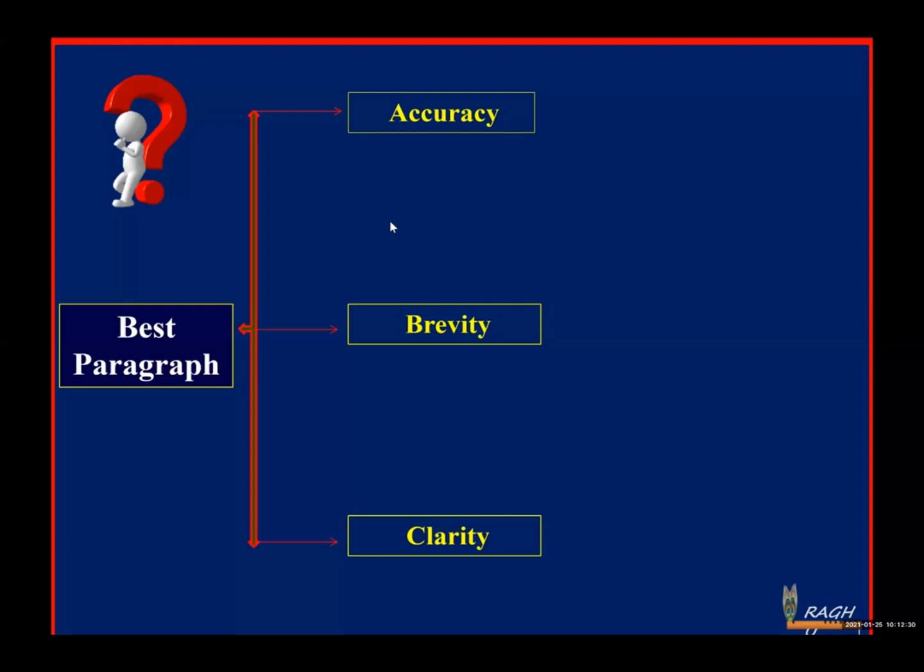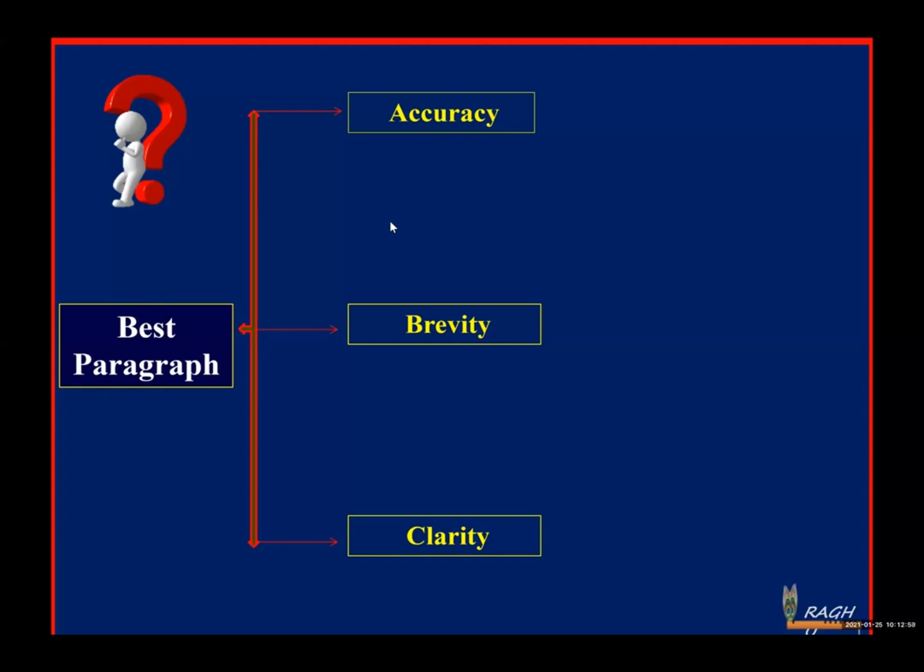Next one, the third important quality of writing. What is the third important quality of writing? Which is very important and which is the aim of your writing. Whatever you would like to convey to the reader, make it very clear. Because if the reader is unable to understand what you have conveyed, then there is no purpose of conveying the information in the form of writing.